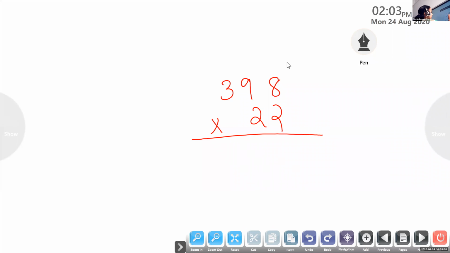8 2s are 16. 6 carry over 1. Again 9 2s are 18, 18 plus 1, 19. 1 carry over. 3 2s are 6, 6 plus 1, 7.